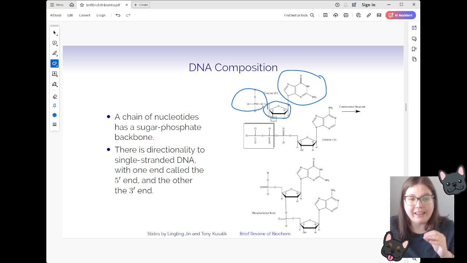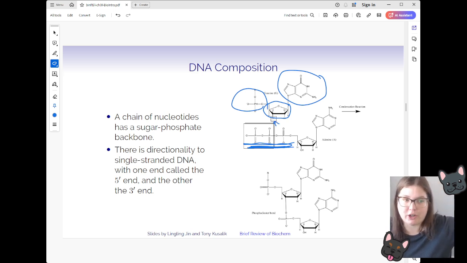The linking happens through this phosphate tail that we see here, and it will attach to the 3' OH on the previous base's structure. Because we're always adding to the 3' OH when we're building up these molecules in our cells, that's why we have directionality. The beginning of it will always be the 5' end, and the end of it is always going to be the 3' end.